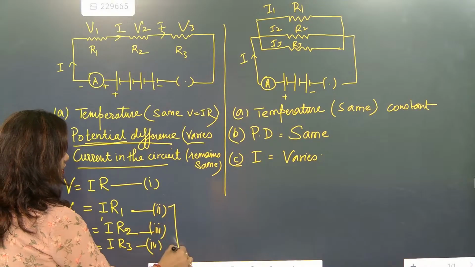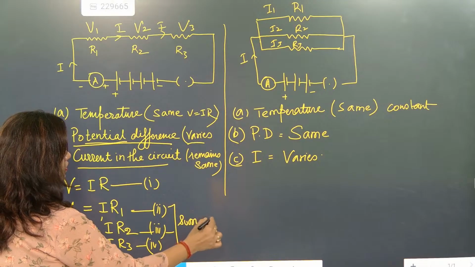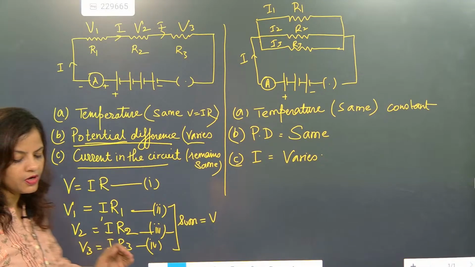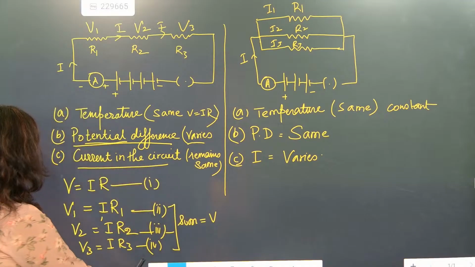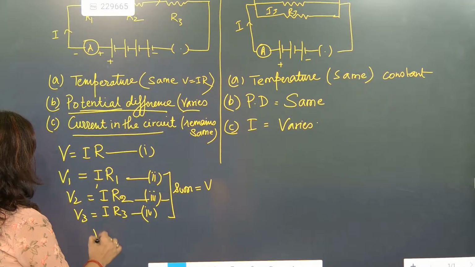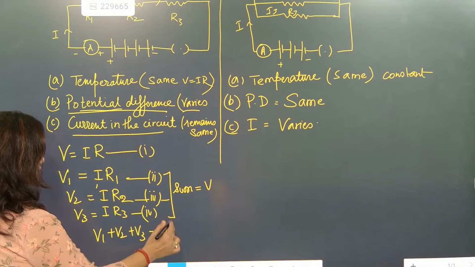The sum of all the potential differences will be equal to what? V. So once we are writing equal to V, what work are we going to do? We will add. So V1 plus V2 plus V3 is equal to V.